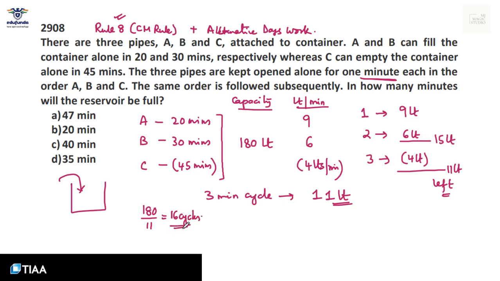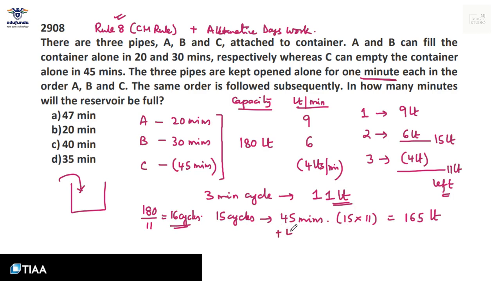Whatever quotient you get, always work with one less of it. Now tell me, in 15 cycles, that is 15 into 3, 45 minutes, how much tank is filled up? 15 into 11, that is 165 liter water, or whatever liquid is there, at the end of 45 minutes.